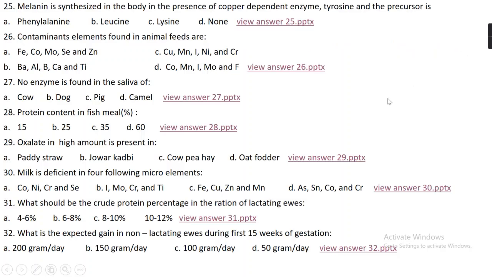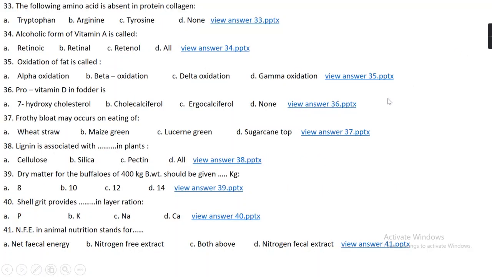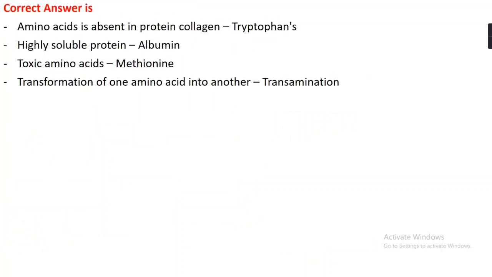Question number 33. The following amino acid is absent in protein collagen. Option A tryptophan, option B arginine, option C tyrosine, or option D none. The right answer is option A, tryptophan. Amino acid absent in the protein collagen is tryptophan. And highly soluble protein is albumin, and the most toxic amino acid is methionine. And the process of transformation of one type of amino acid into another is known as transamination.